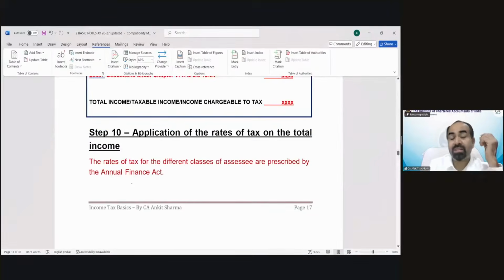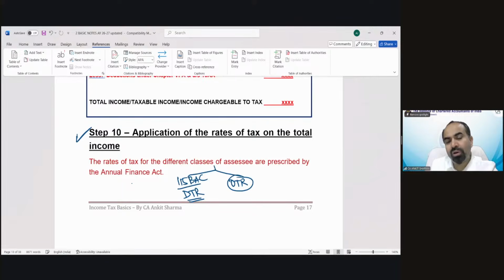Now on this total income, what we have calculated in point number 9, now we need to apply the tax rate on it. Under income tax now, there are two regimes. You must have heard about it. There are two systems of taxability. Section 115BAC, that is default tax regime. And one is opting out of default tax regime, that is optional tax regime.